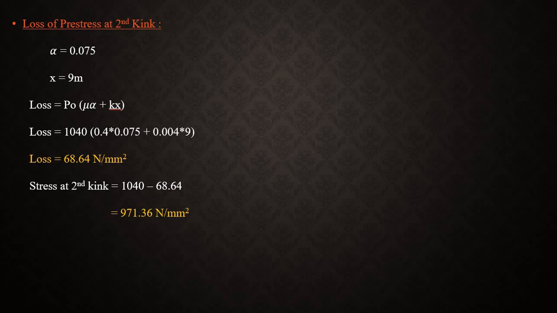So the loss is 68.64 Newton per mm square. Okay, where is the loss? This 68.64 Newton per mm square loss is at 9 meter distance. So the stress at the second kink is initial stress 1040 minus 68.64, the loss. So 971.36 Newton per mm square is the stress at the second kink.